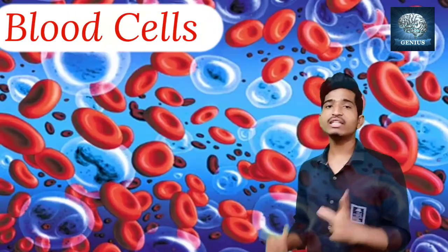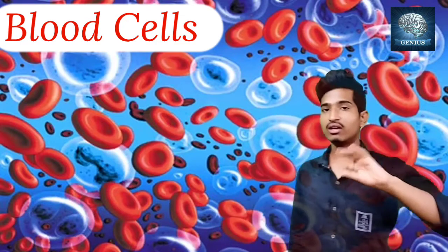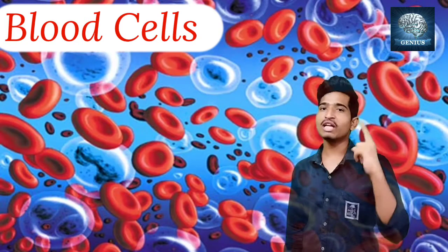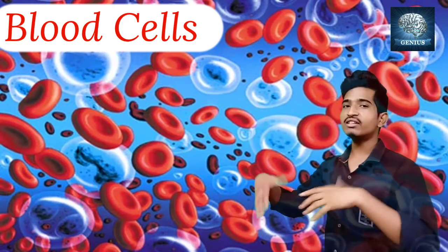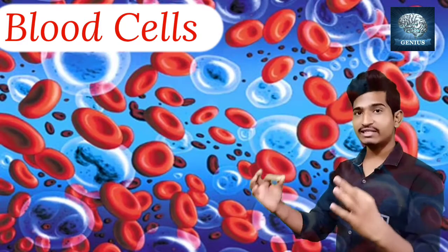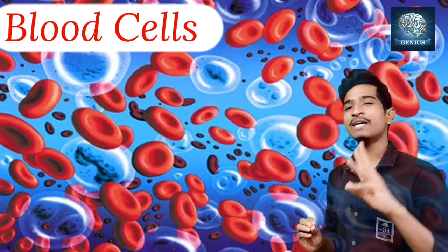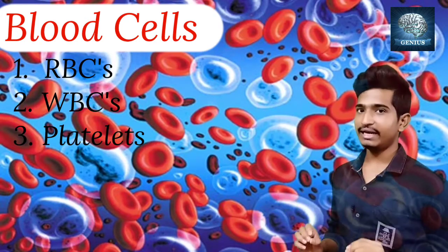Now let us discuss everything about the blood cells. Actually, we have already come into contact with the blood cells. Have you heard about RBCs, WBCs, platelets? Yes, obviously we have heard somewhere, right? RBCs, red blood cells, white blood cells, platelets. These are nothing but the blood cells. We have three types of blood cells, namely red blood cells, white blood cells and platelets.